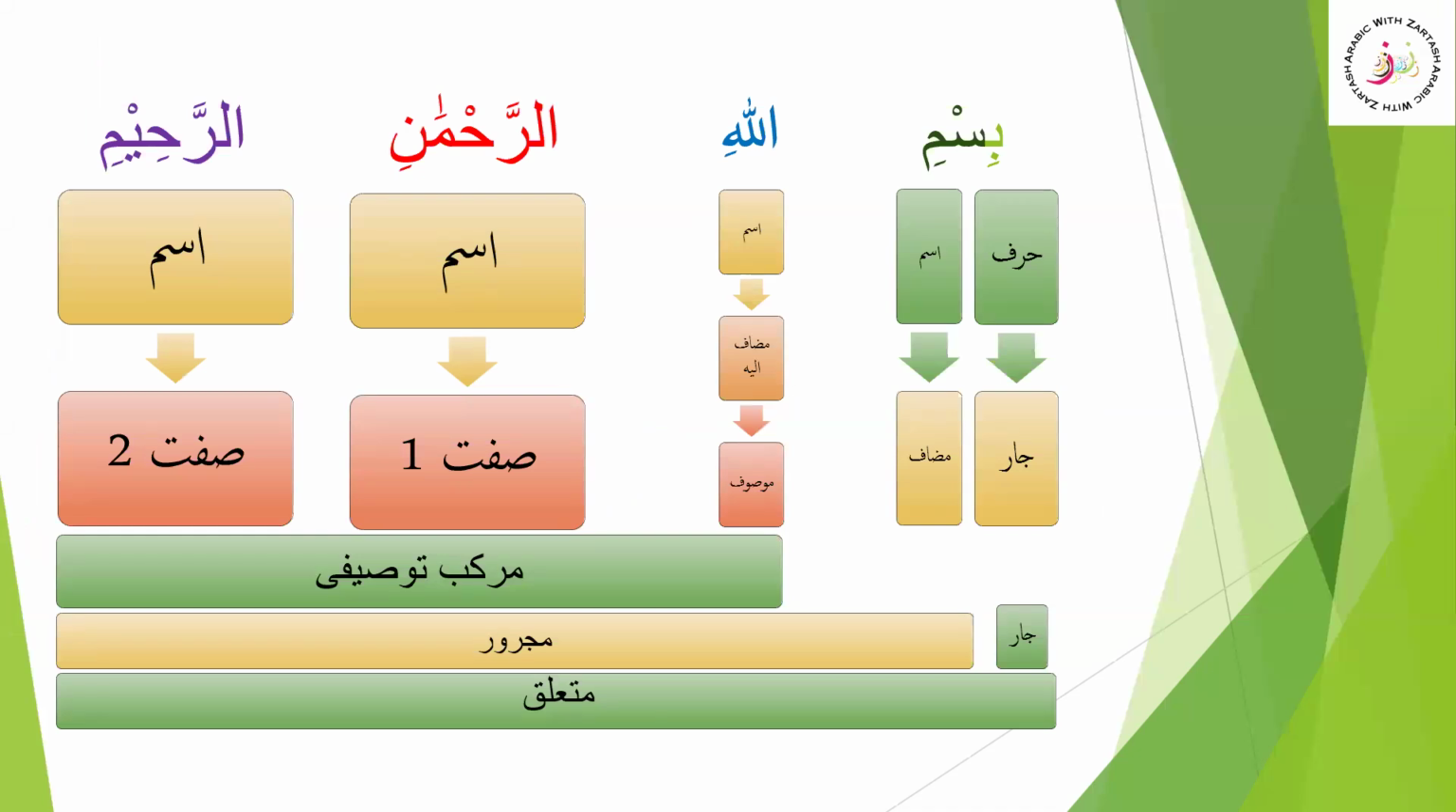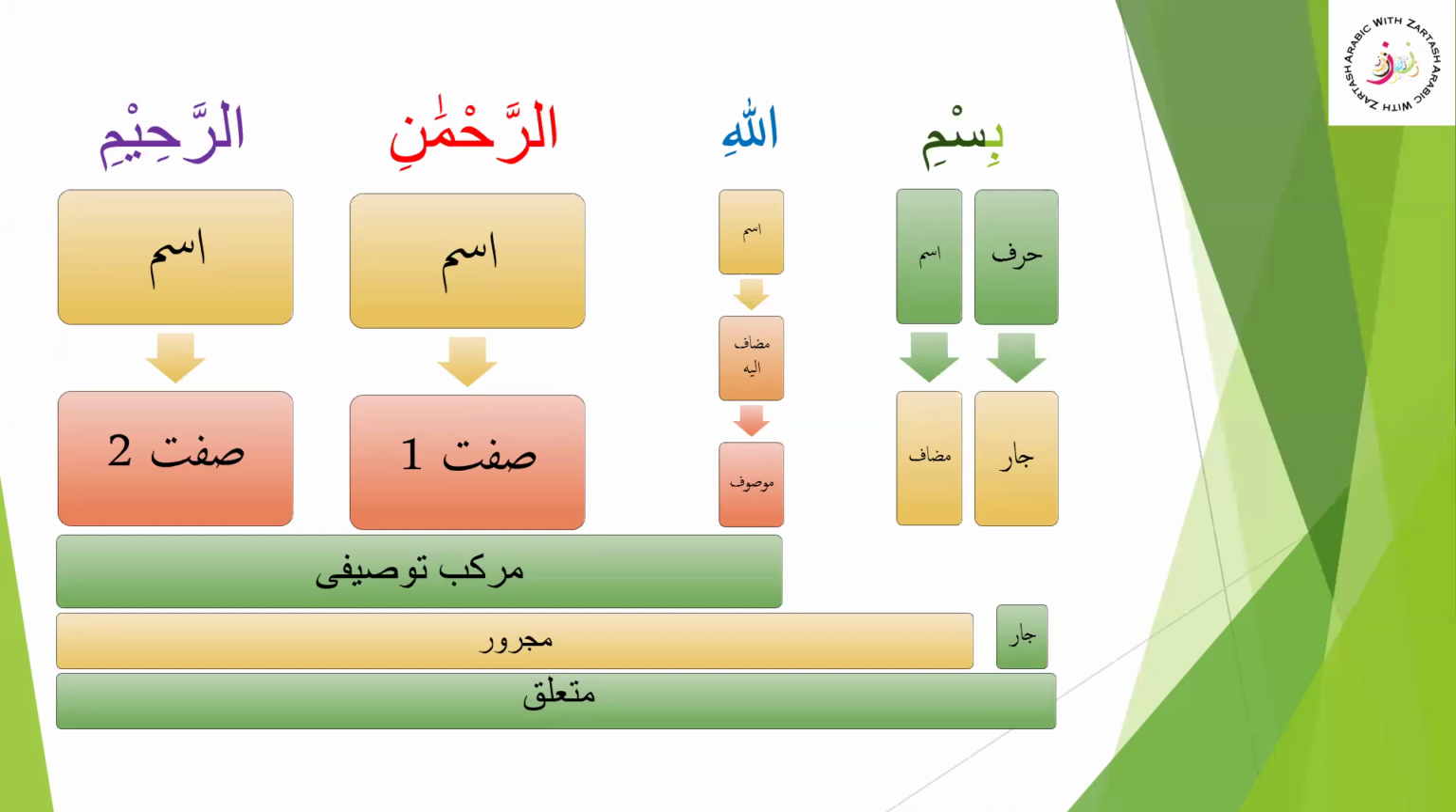Ba is harf here and it is harf of jar. We are going to recognize each and every word, whether it is harf, ism or fail. So ba here is harf and it is harf of jar. Ismi here you can see that Hamzatul Wasl is dropped.